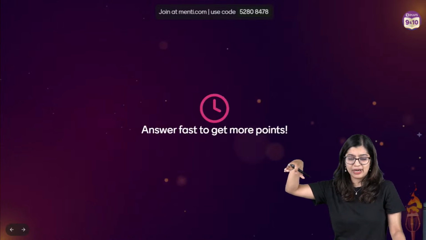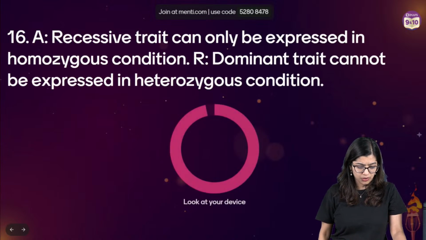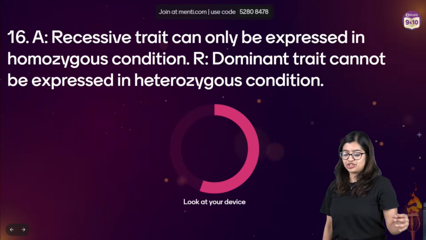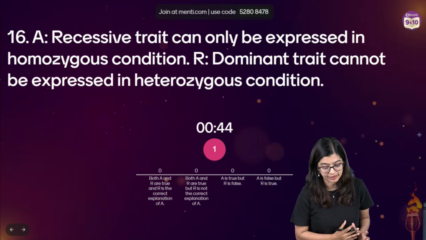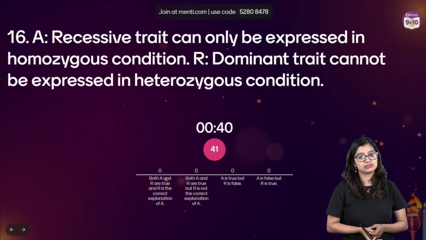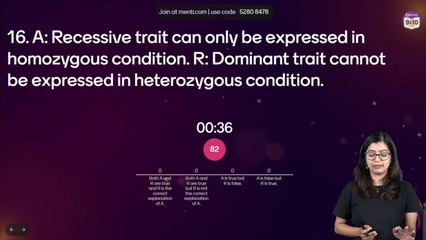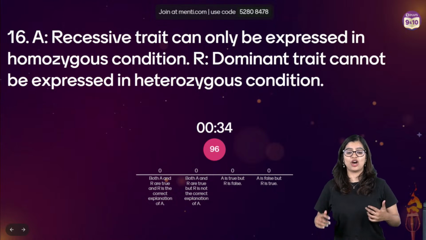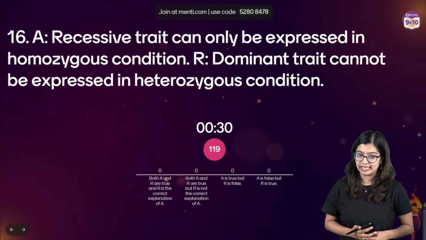Okay? So question number 16, students, on your screen now. Assertion A says that a recessive trait can be expressed in homozygous condition. Reason being that dominant trait cannot be expressed. You need not even need me to read the remaining question, because it says dominant trait cannot be expressed in heterozygous condition. Is that the case?